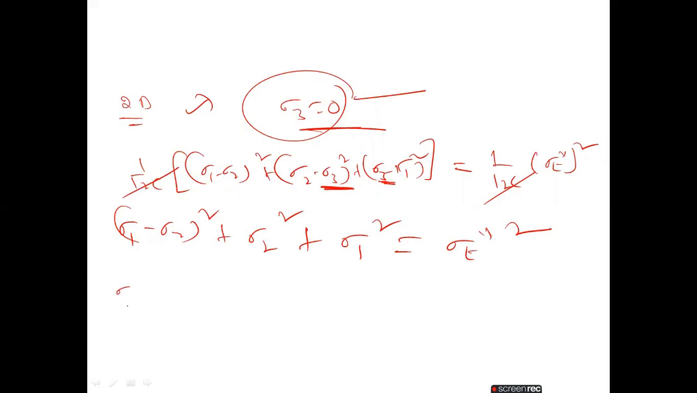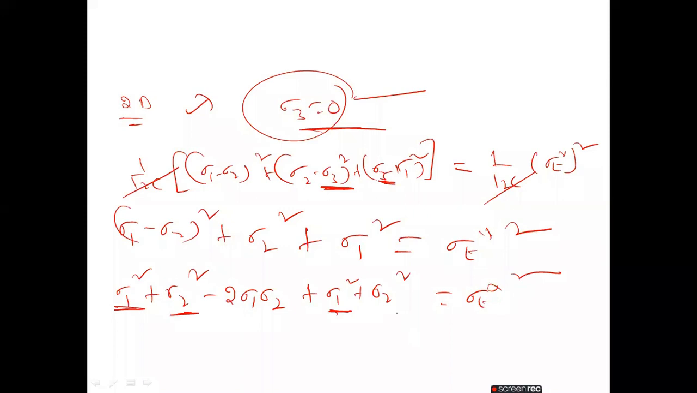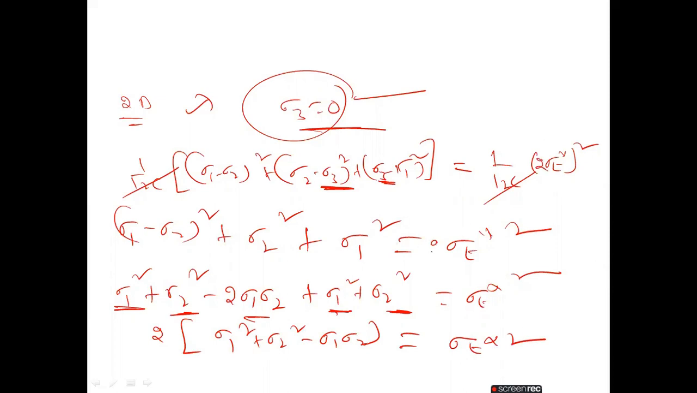Using (A minus B) whole square, we get sigma 1 square plus sigma 2 square minus 2 sigma 1 sigma 2 plus sigma 1 square plus sigma 2 square equal to 2 sigma T star square. Sigma 1 square appears 2 times, sigma 2 square is 2 times, so take 2 common: sigma 1 square plus sigma 2 square minus sigma 1 sigma 2 equal to sigma T star square, as the 2 cancels. This is the condition for the two-dimensional case.